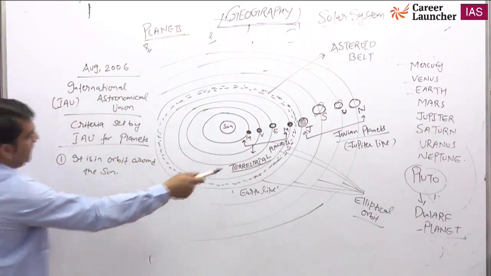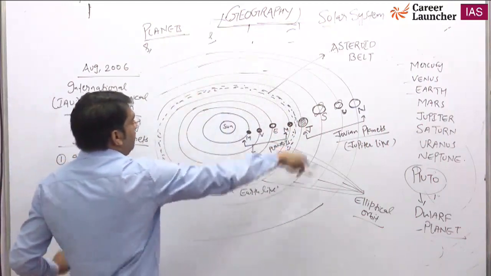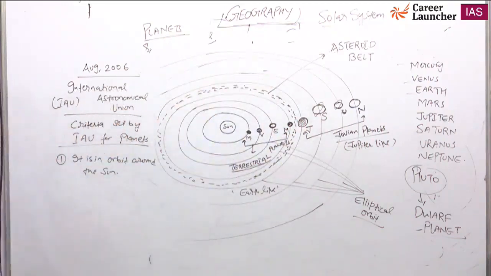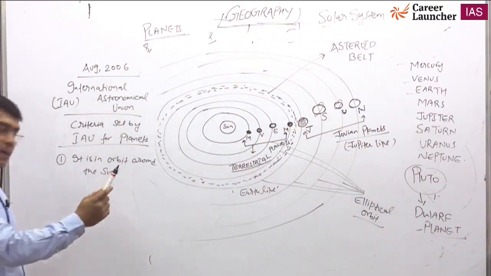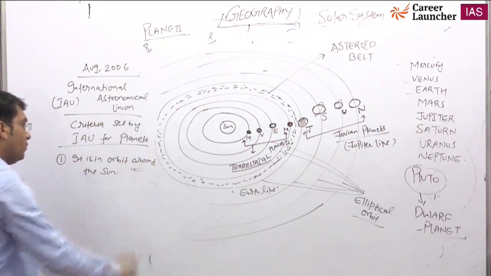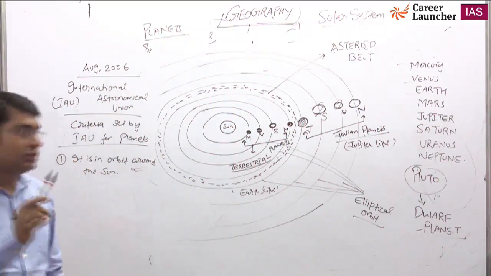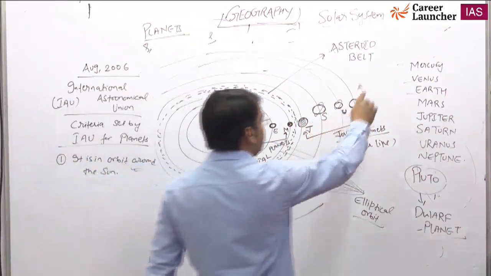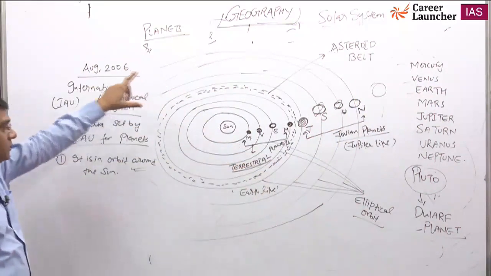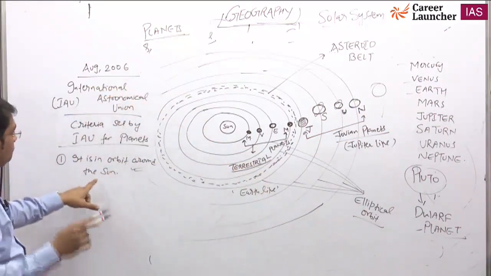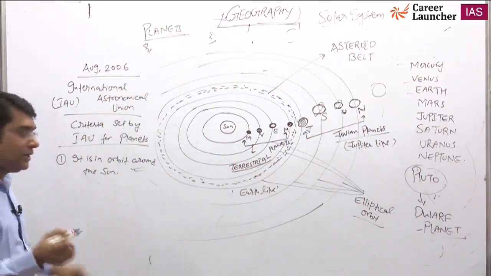You see all the planets are around the Sun. This is the first condition set by the IAU. Pluto passed this condition. Pluto fulfilled this condition, meaning Pluto also has its own orbit, and it revolves around the Sun. So Pluto passed the first condition.